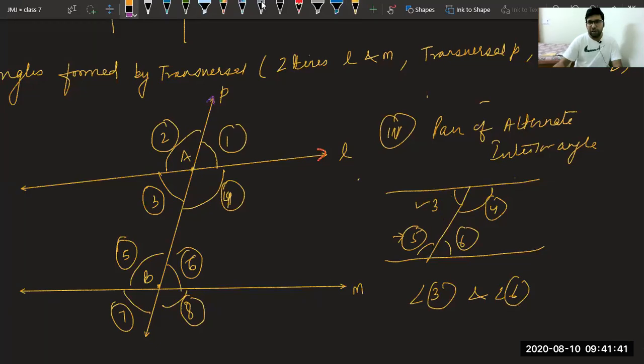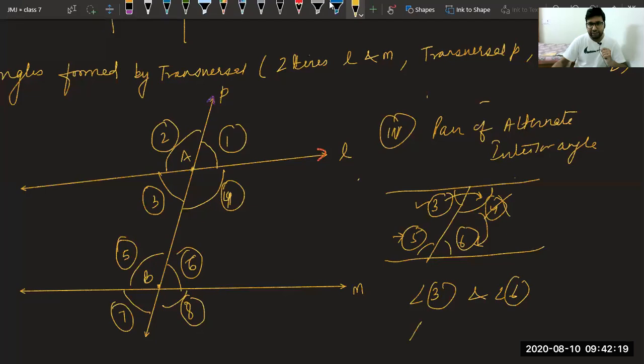See one more time. We have seen alternate days. Now I am taking the same concept and trying to find alternate interior angles. If you start with 3, the consecutive angle is angle 4. So if you skip 4, which next angle is coming? Class, if you skip 4, which angle is coming now? Angle 6 is coming after 4. So angle 3 and 6 are alternate interior angles.